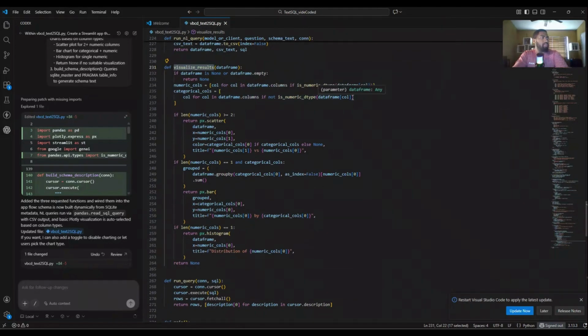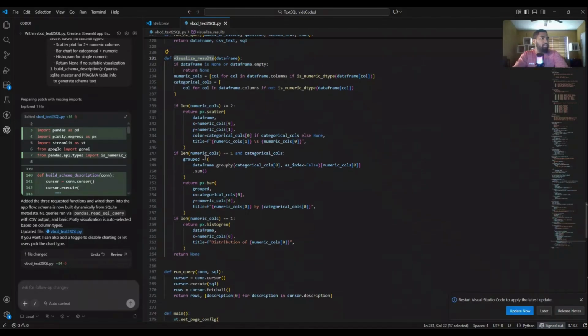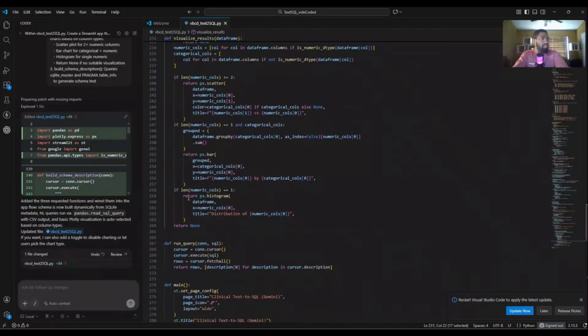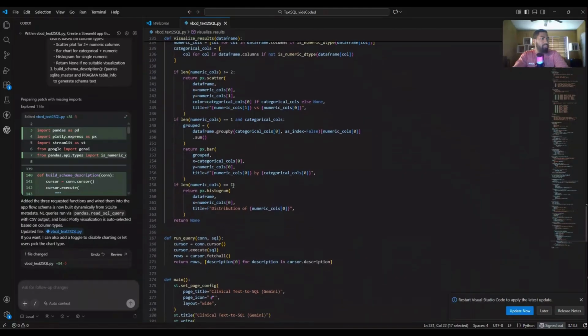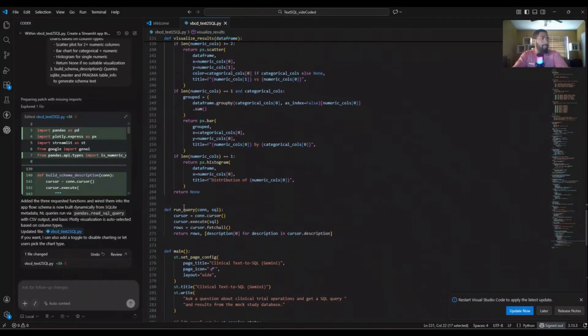If there are numeric columns, return a scatter plot. If categorical and numeric columns, return a bar chart grouped categorically, with a title. If numeric columns is equal to 1, return a histogram of the data frame numeric column.